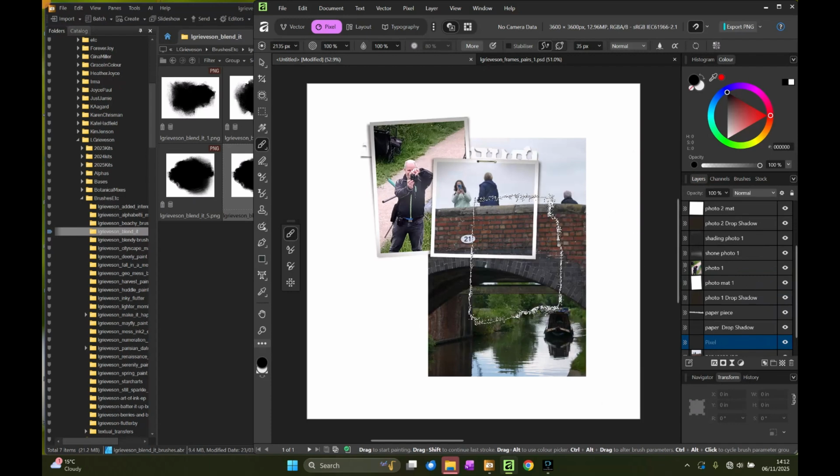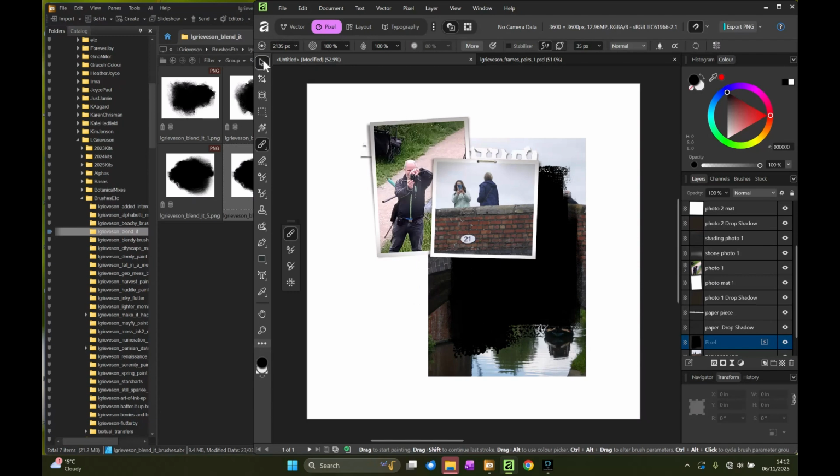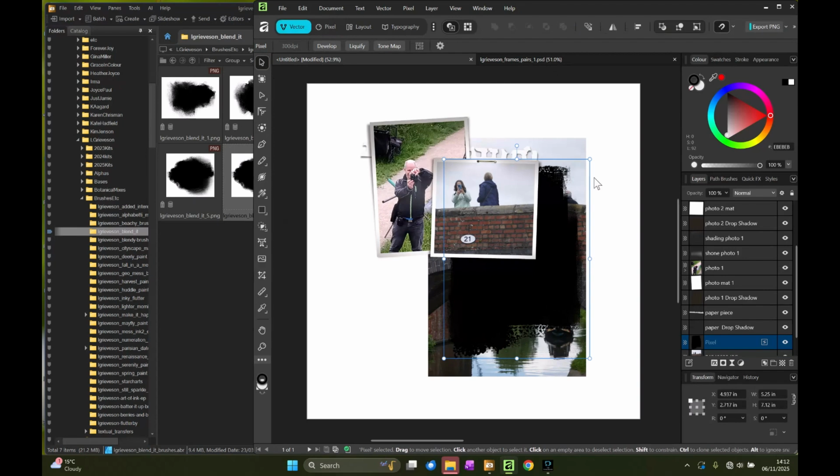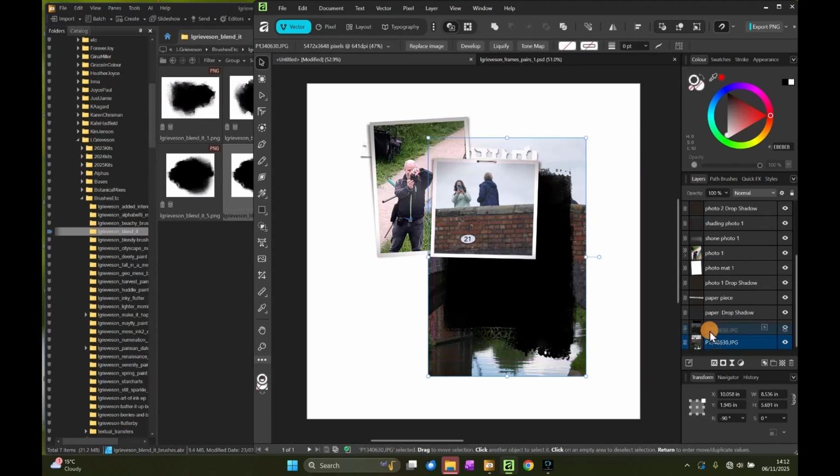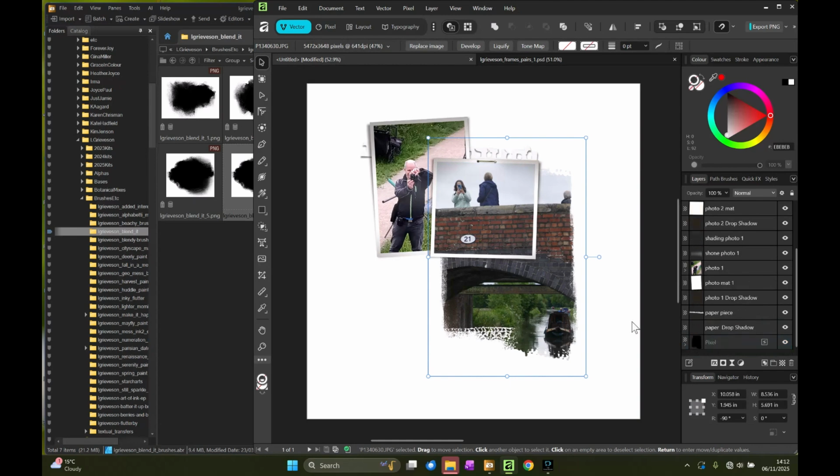So if I just stamp with it, go to the move tool, and if we slip back into vector mode, flip it horizontally so that we get the boat in that corner. And then if I grab the photo and lay it on top, we've got the boat sticking out there, but it's a bit too far over.